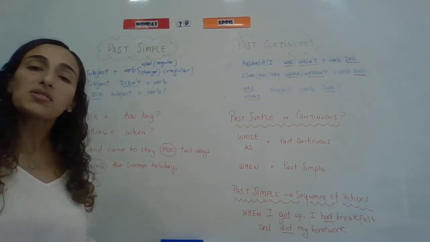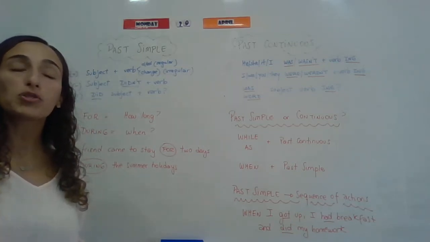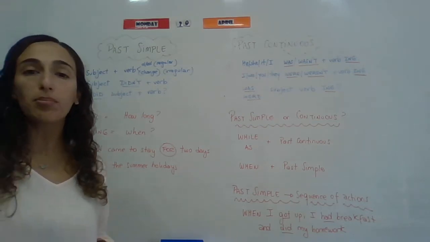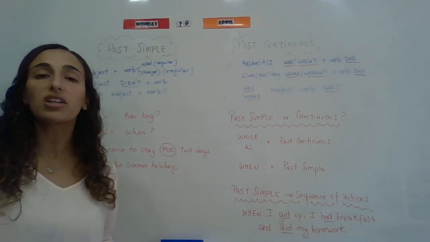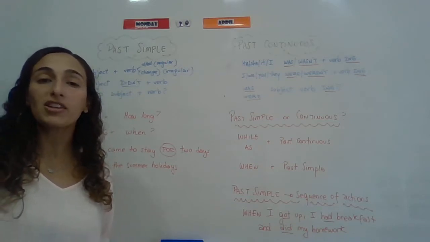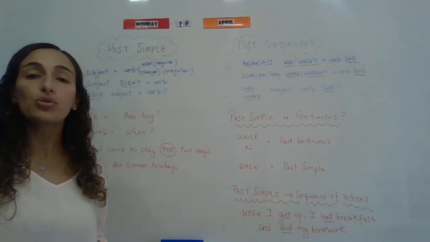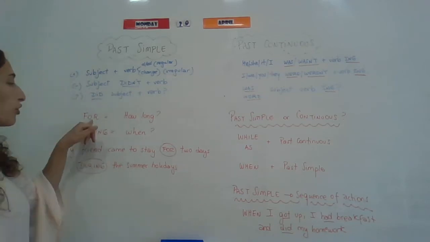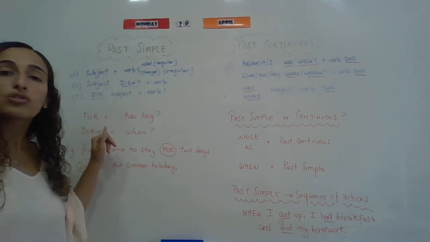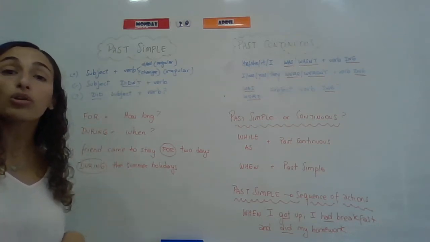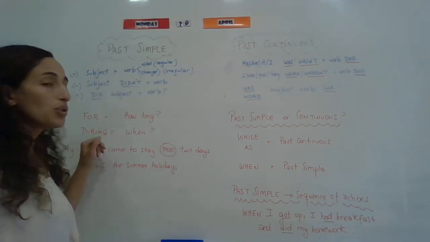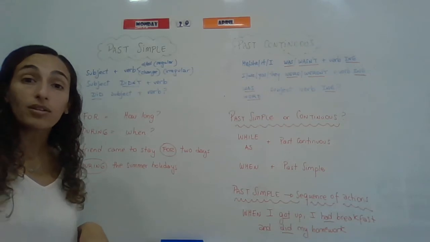We are going to see the uses of two expressions with the past simple. You know that we can use the past simple with last, yesterday, ago, in 2010, for example, or when I was young. But here we have two other expressions, for and during. In this case, we are going to use for to answer the question how long, por cuánto tiempo, and we are going to use during to answer the question when, cuándo.